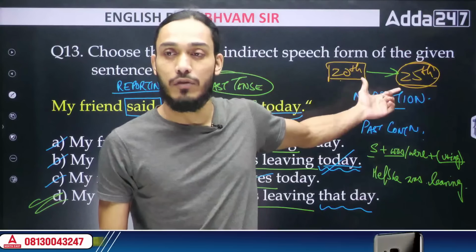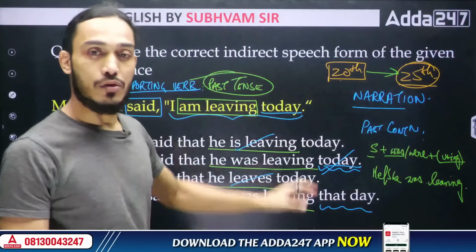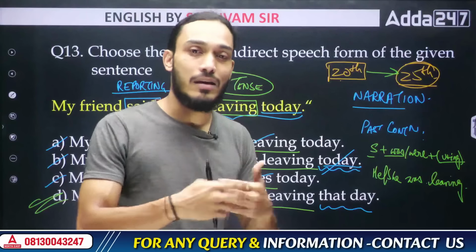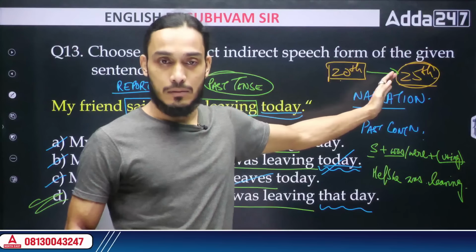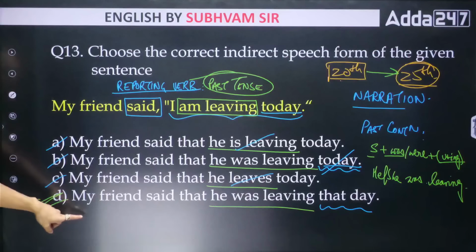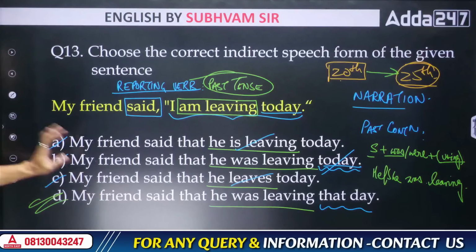There's a logic to it, why we are writing it that way. Clear? Because one is reporting exactly what the person said, the other is reporting how you would say it if time has passed in between. Clear? So the answer is, my friend said I'm leaving today. In indirect speech, my friend said that he was leaving that day.